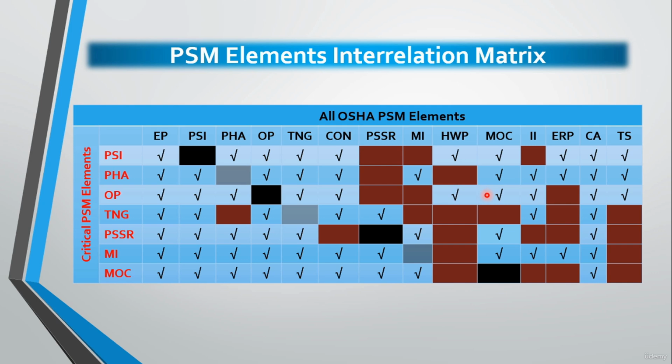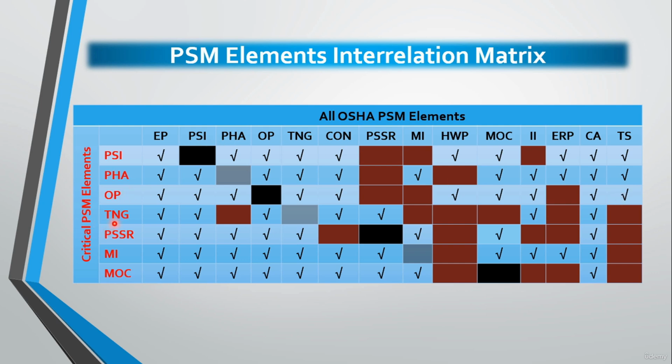Okay, regarding the interrelation with the MOC, we will find that any change in the operating procedures should undergo the MOC process, of course. And regarding the interrelation with incident investigation, we will find that the findings of incident investigation may lead, of course, to a change in the written operating procedure. Regarding the interrelation with the compliance audits, we will find that operating procedure related information and documentation should be assessed during the auditing phase. And at last, regarding the interrelation between the operating procedures and trade secrets, we will find that any related information should be available to those involved in the development of operating procedures if necessary. Okay?